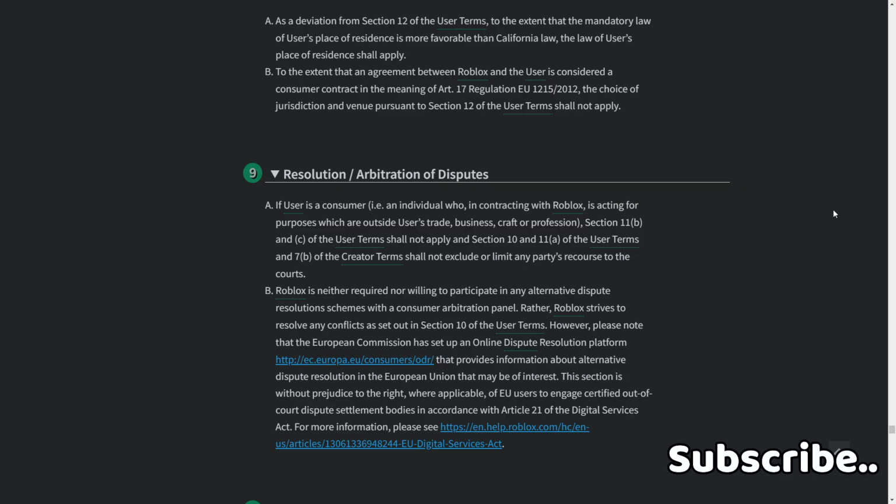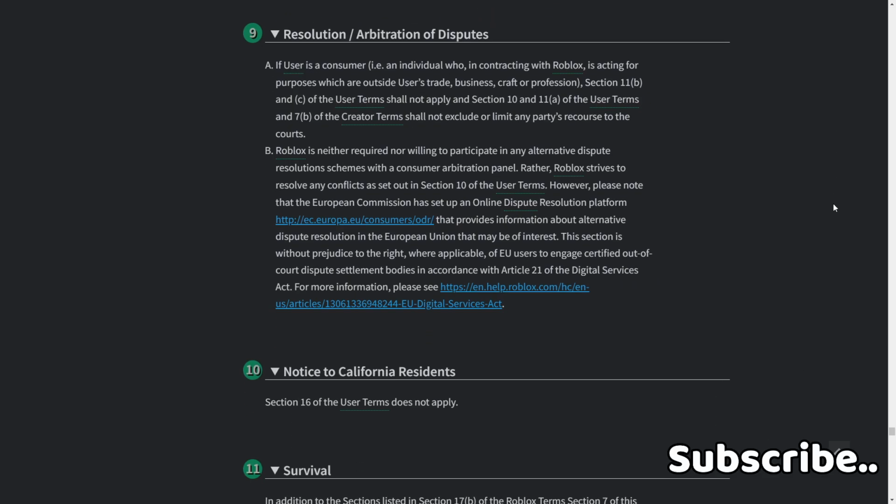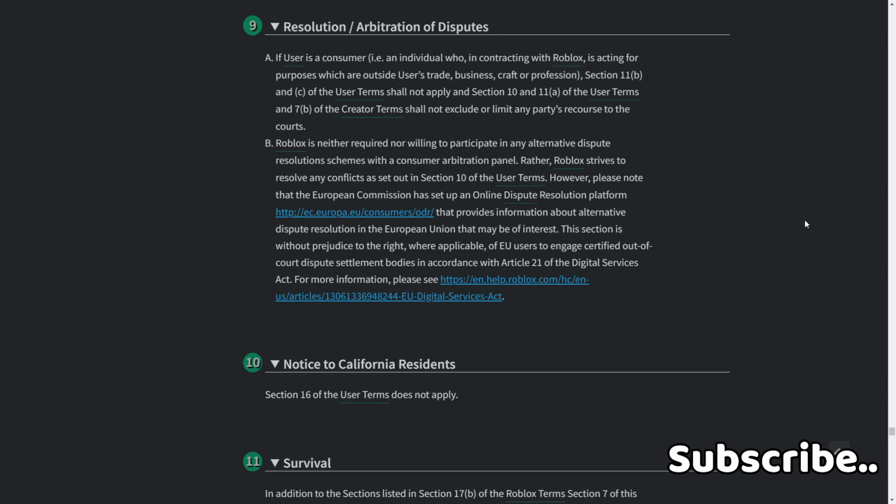B. Roblox is neither required nor willing to participate in any alternative dispute resolution schemes with a consumer arbitration panel. Rather, Roblox tries to resolve any conflicts as set out in Section 10 in the user terms. However, please note that the European Commission has set up an online dispute resolution platform that provides information about alternative dispute resolution in the European Union that may be of interest. This section is without prejudice to the right, where applicable, of EU users to engage certified out-of-court dispute settlement bodies in accordance with Article 21 of the Digital Services Act. For more information, please see Roblox.com Digital Services Act.